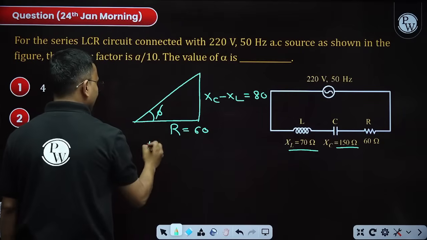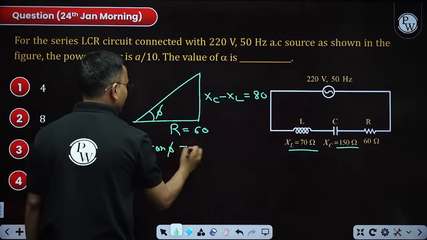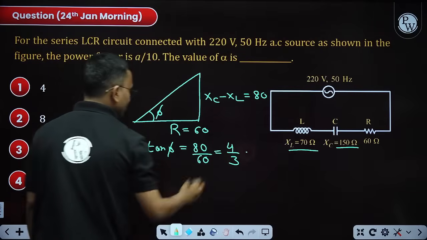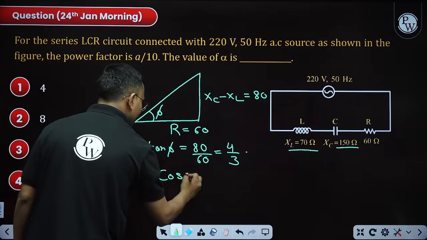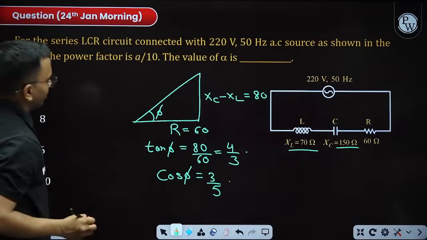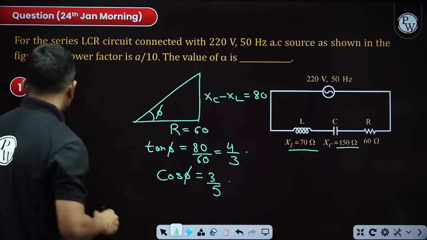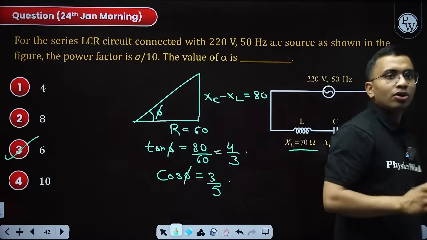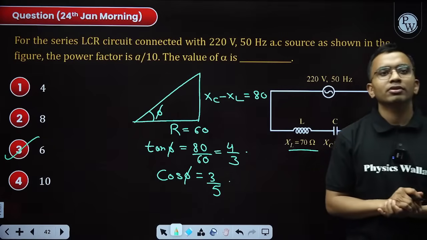So tan phi is equal to 80 by 60, which is 4 by 3. This is my tan phi. Cos phi will be 3 by 5. So 3 by 5 is my power factor, or I can say 6 by 10. So the answer comes out to be 6. So whenever you have to find power factor, draw the impedance triangle first.